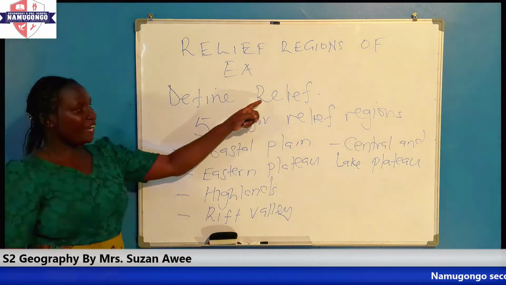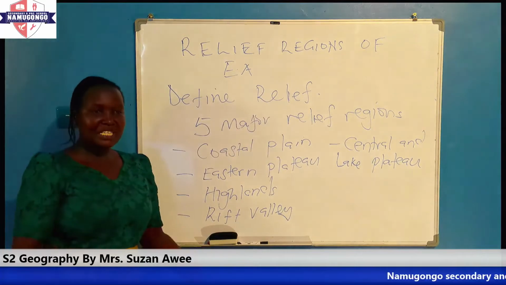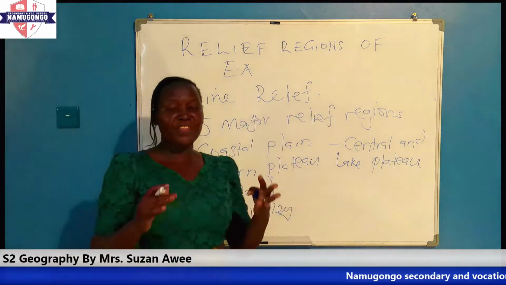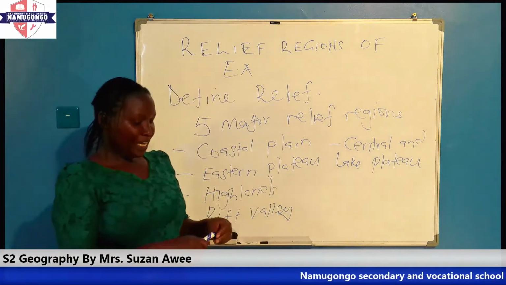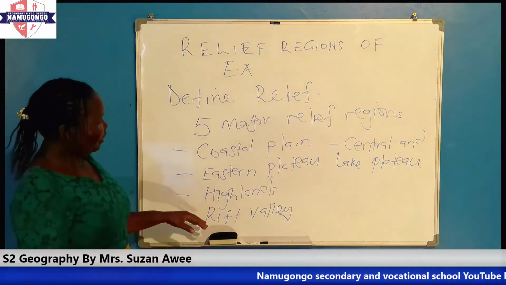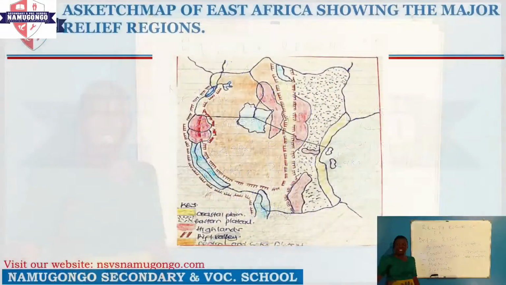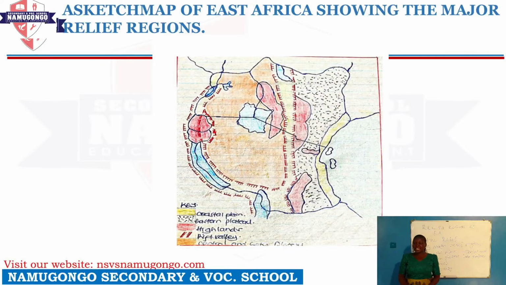Remember, we have defined the word relief as simply the general appearance of the landscape. Now we have a sketch map of East Africa that is showing us the major relief regions of East Africa. And we have looked at that East Africa has 5 major relief regions.